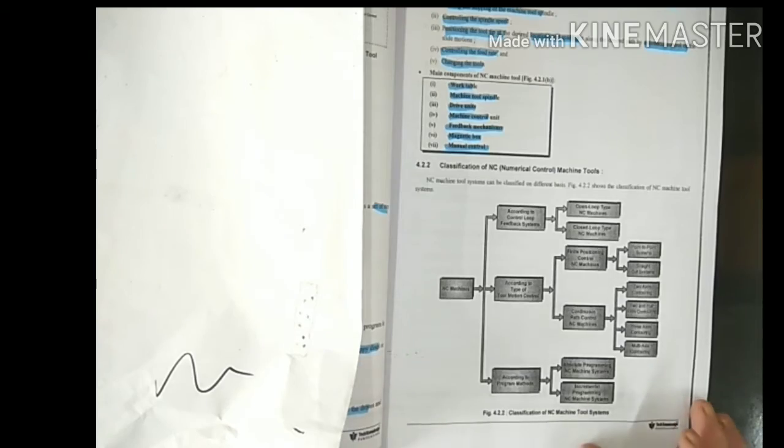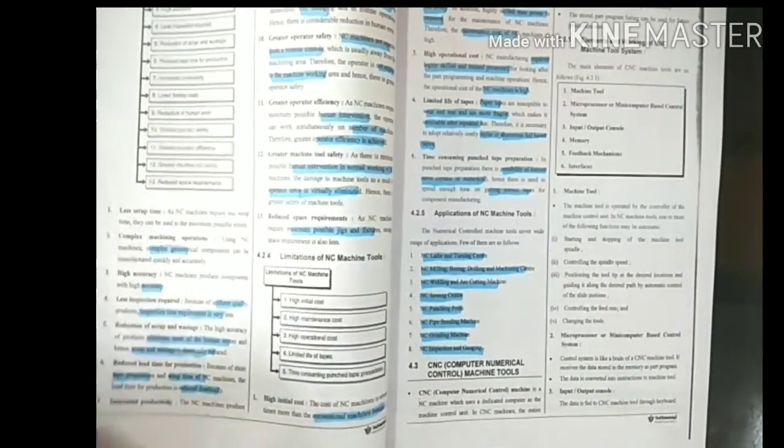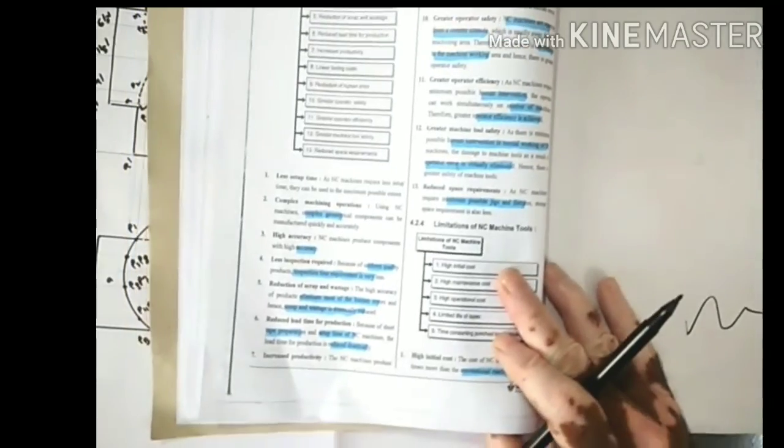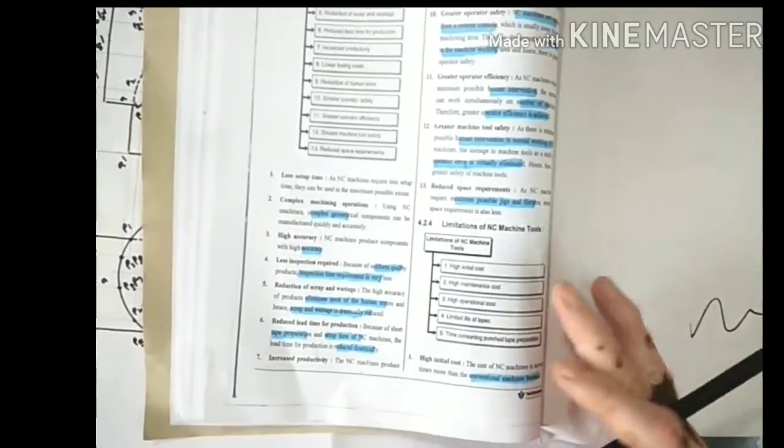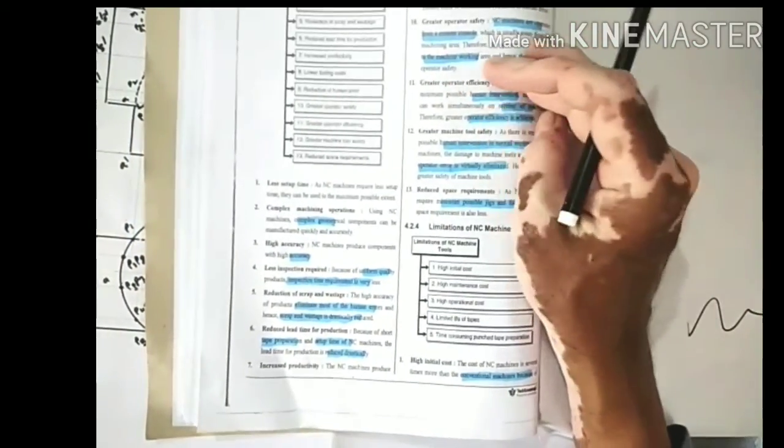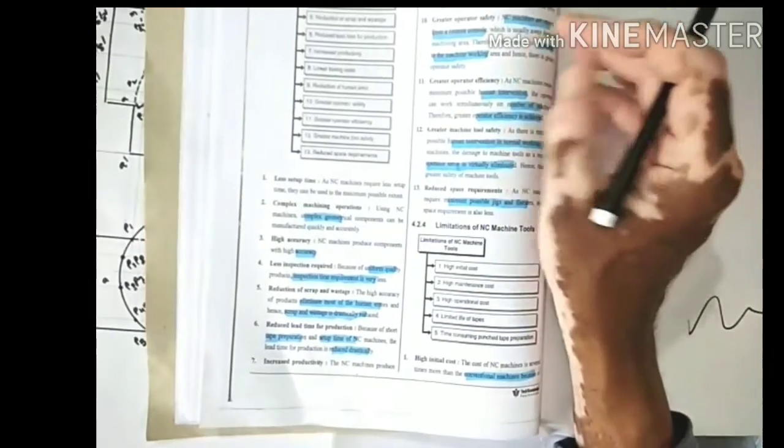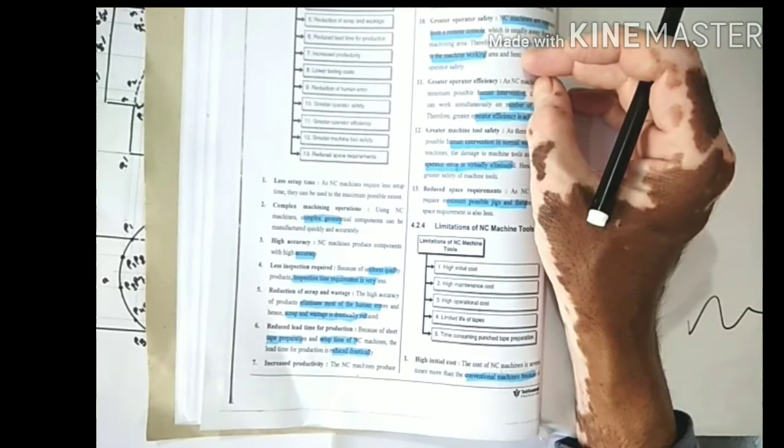Now we will see the advantages of NC machine. First advantage is less setup. Less setup. Setup means